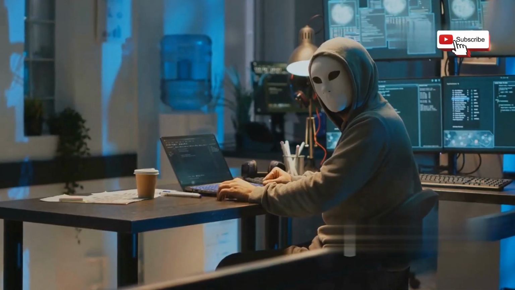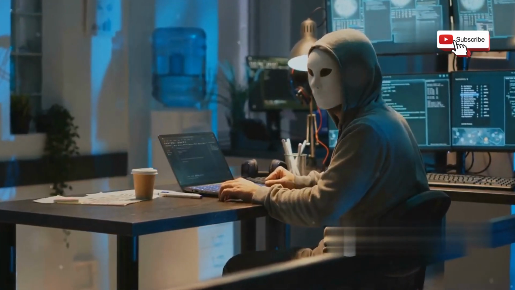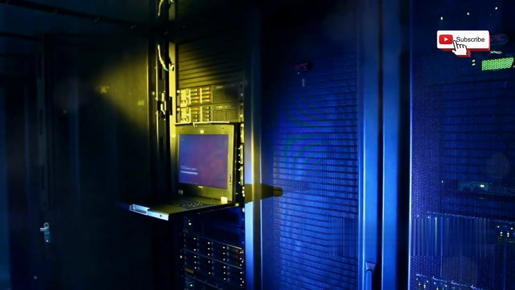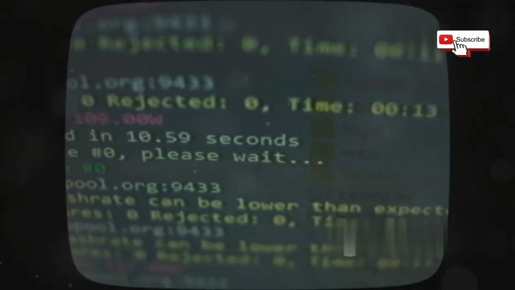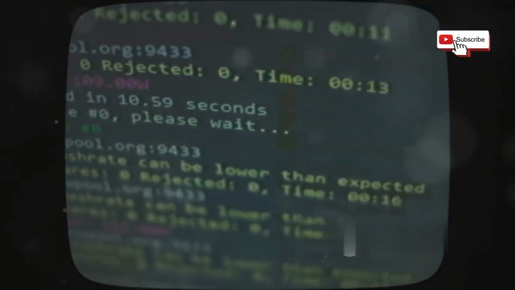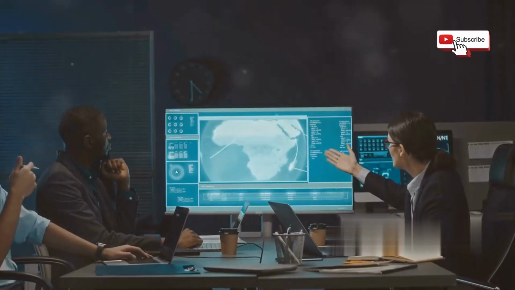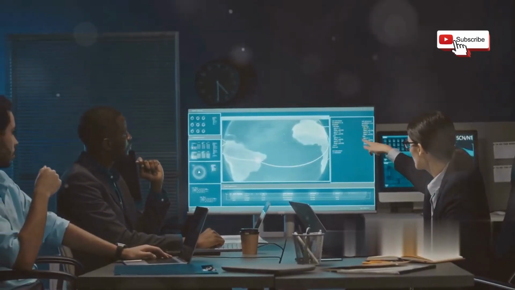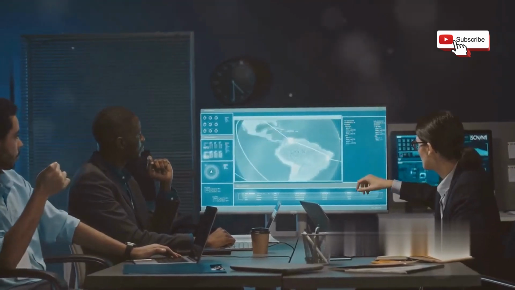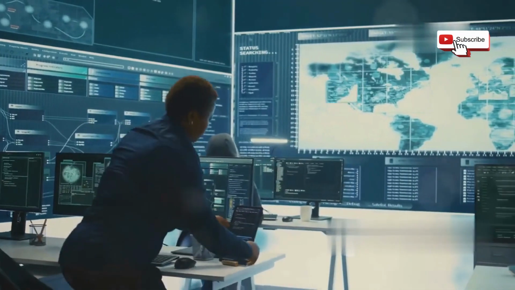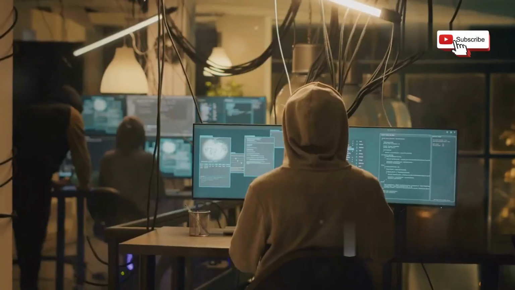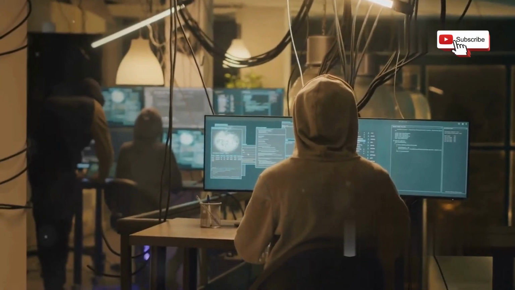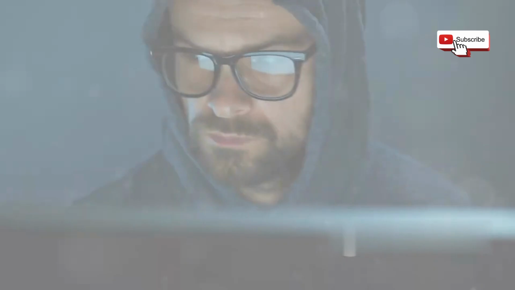This traffic isn't from actual customers, but from bots controlled by the attacker. The store's servers can't handle the overwhelming traffic. This results in slow loading times, errors, and eventually, a complete shutdown. DOS attacks can disrupt businesses, cause financial losses, and damage reputation. Preventing DOS attacks requires robust network infrastructure, traffic monitoring tools, and DDoS protection services. These measures help mitigate the impact of such attacks and keep websites online.